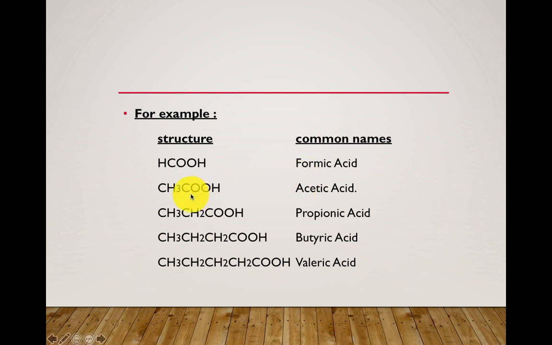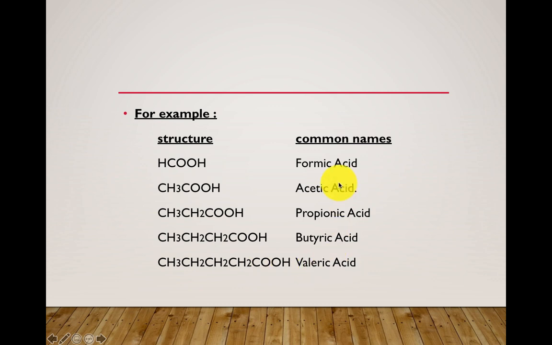In a similar manner, if 2 carbons are present, it is known as acetic acid. 3 carbons are present, propionic acid. And 4 carbons are present, butyric acid. See, butyric acid is obtained mainly from the butter. So what is the acid that is present in the butter? It is the butyric acid. And if it is the 5 carbon containing compound, it is known as the valeric acid.